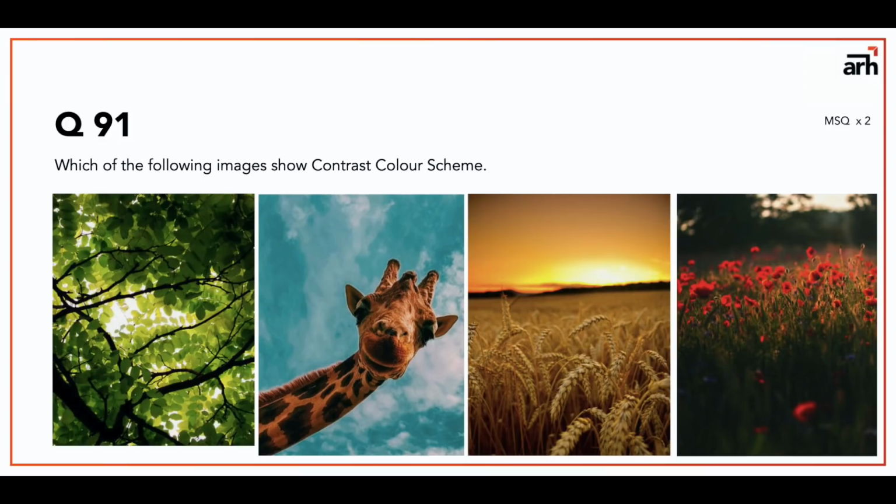So if you choose only B and D, then only you will get marks. If you select A, B and D, you will not get marks. If you select only A, B, you will not get marks. If you select only C, you will not get marks. For an MSQ question to be right, you need to select all the right options and you need to select only the right options. That's a very important criterion. Otherwise, you will not get marks. So this was the first MSQ for 2 marks.